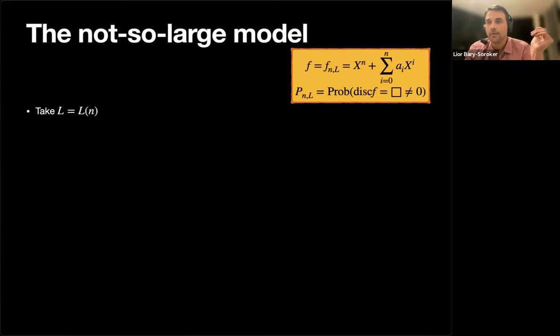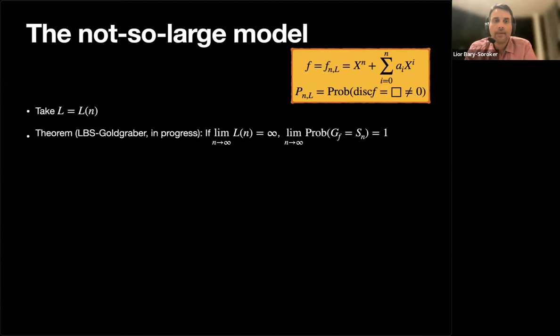The restricted coefficient model is when the size of the box is fixed and the degree goes to infinity. The large box model is when the degree is fixed and the size goes to infinity. And in the not so large model, we let the degree go to infinity, but also the size of the box may be very, very slowly going to infinity. So it's all the middle cases.